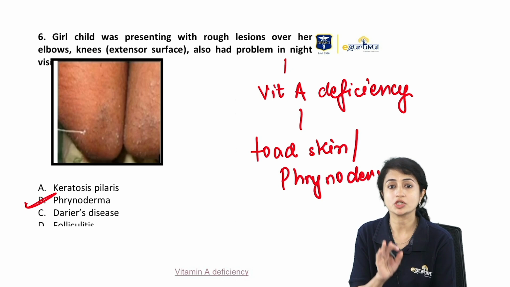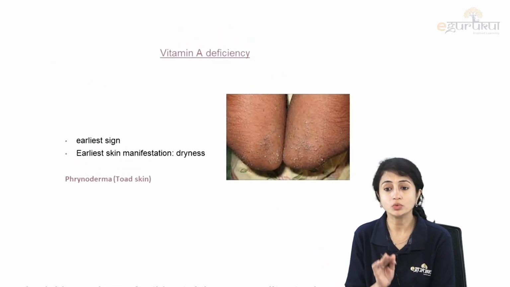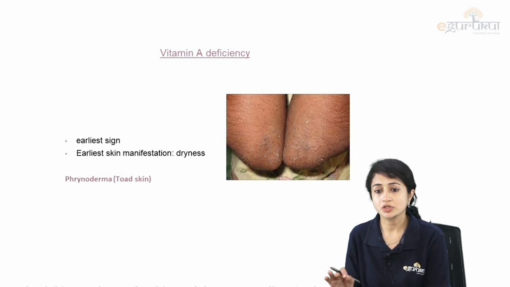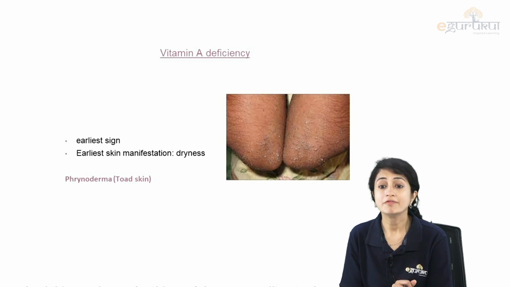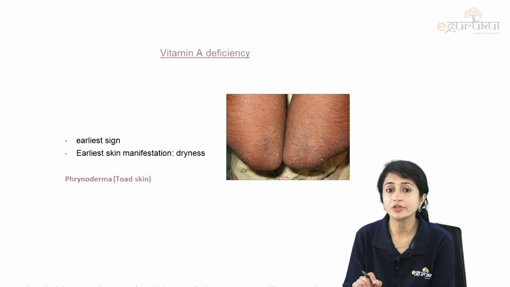But here the question was about vitamin A deficiency, and we know the earliest sign is night blindness and earliest skin manifestation is dryness, and patient typically presents with these hyperkeratotic lesions which are usually asymptomatic on knees and elbows. This is called phrynoderma or toad skin appearance. Clear?